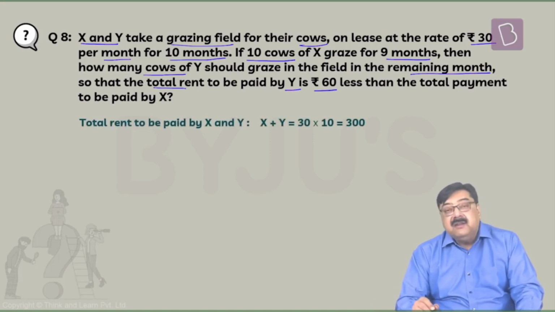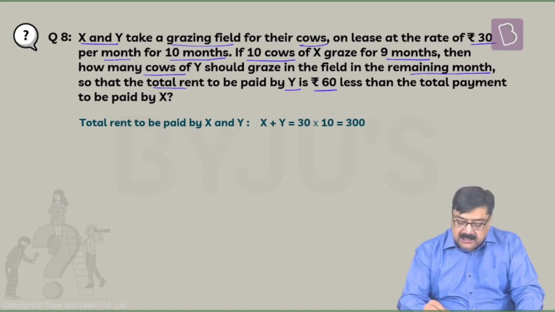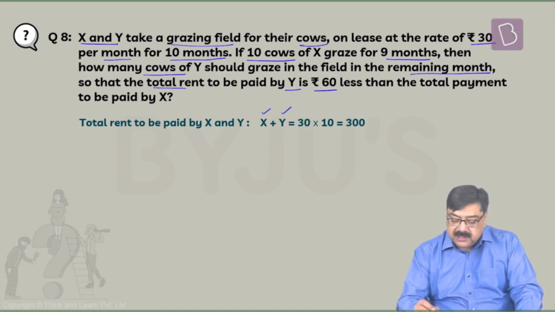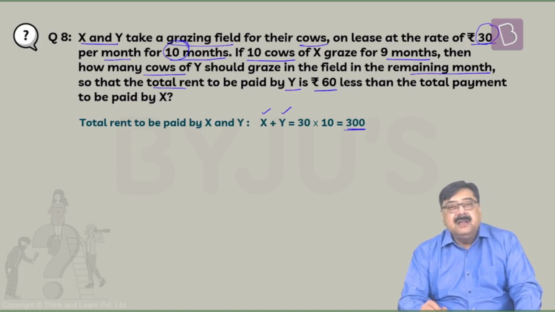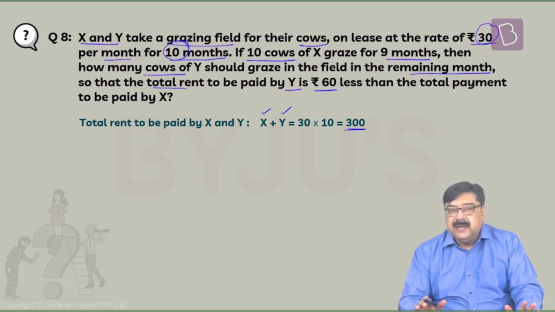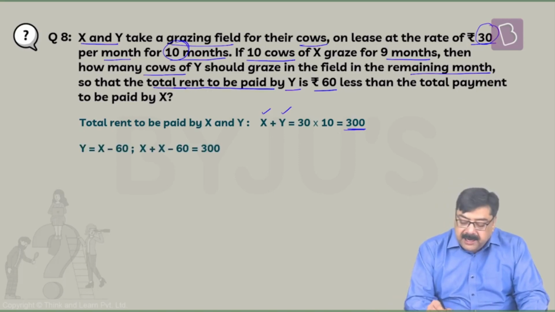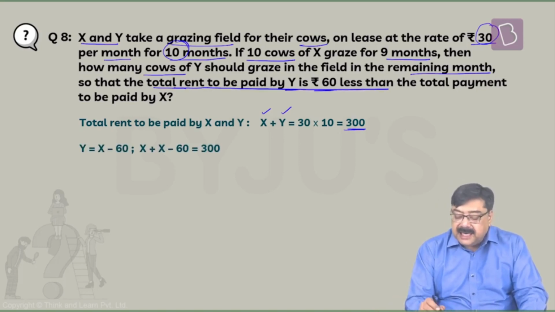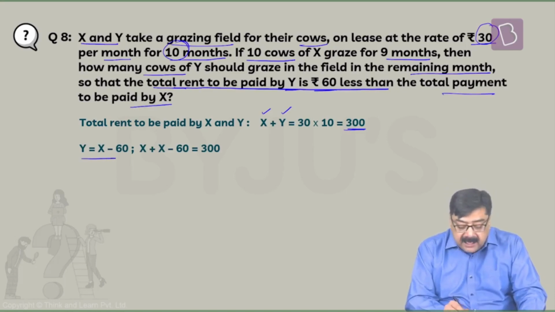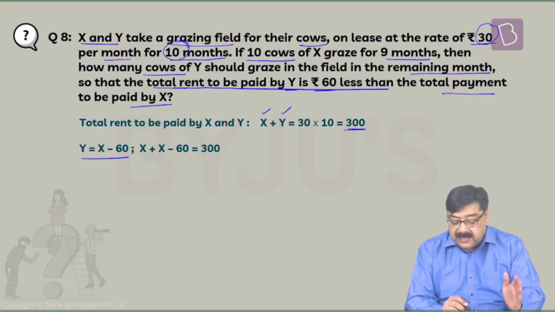Now, first of all, total rent which is to be paid by X and Y is the rent paid by X plus rent paid by Y. How much is that in total? Rupees 30 for 10 months. So 30 into 10. Total rent to be paid is rupees 300. Quite less, right? Prehistoric times, you can say. Now, total rent to be paid by Y should be 60 rupees less than the total payment paid by X. So Y here is nothing but 60 less than X, so X minus 60.